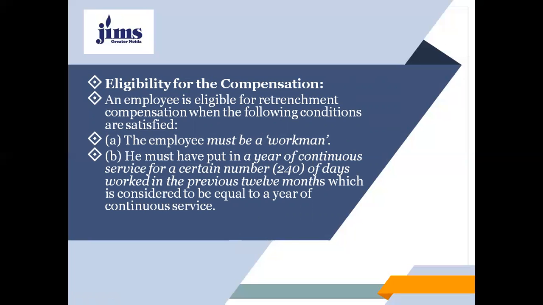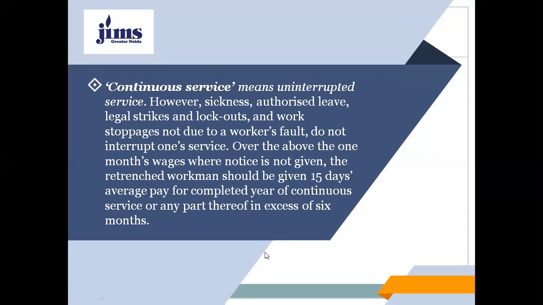And eligibility for the compensation: an employee is eligible for the retrenchment compensation when the following conditions are satisfied. A, the employee must be a workman. B, he must have a year of continuous service, that is 240 days worked in the previous 12 months, which is considered to be equal to a year for the purpose of continuous service. So 240 days' working would be treated as 1 year of continuous service for the purpose of this retrenchment compensation.